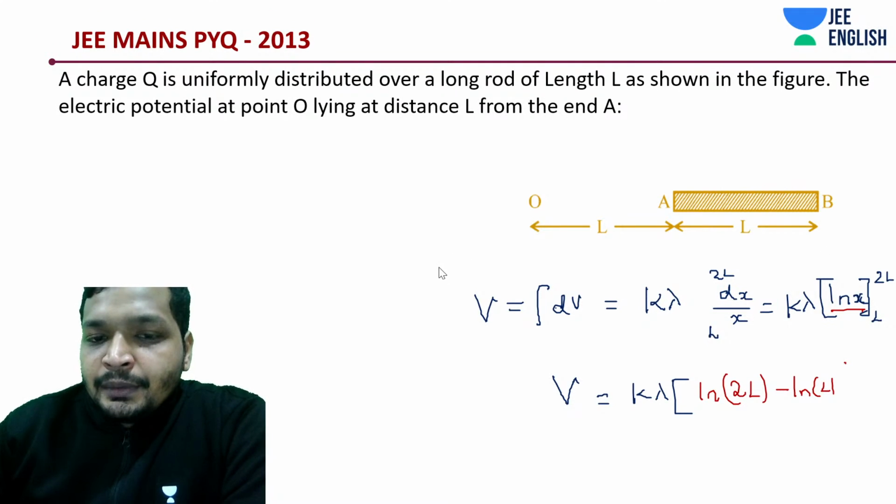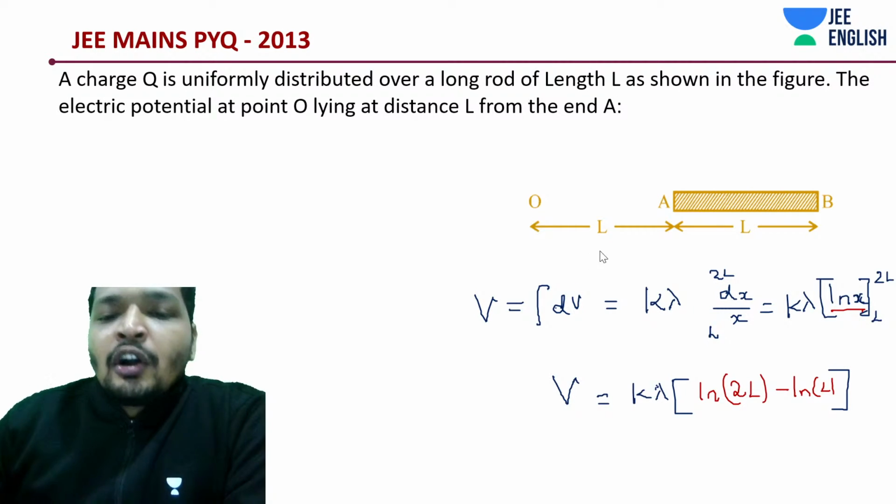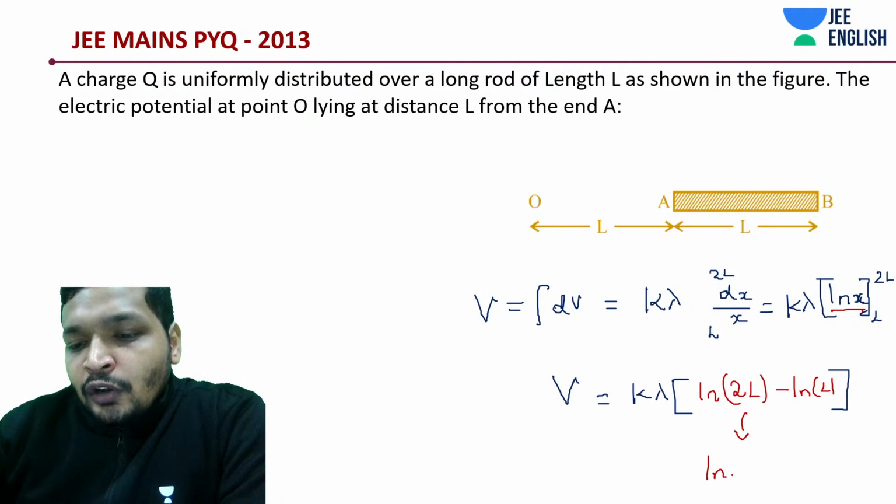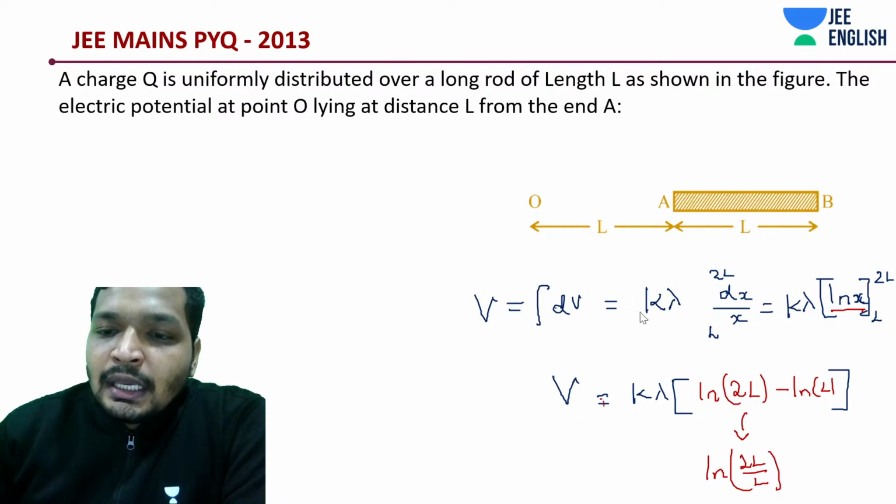One more important thing: log of A minus log of B is log of A divided by B. This can be directly written as log of 2L divided by L, into k lambda.